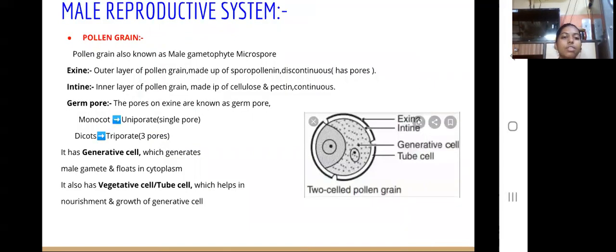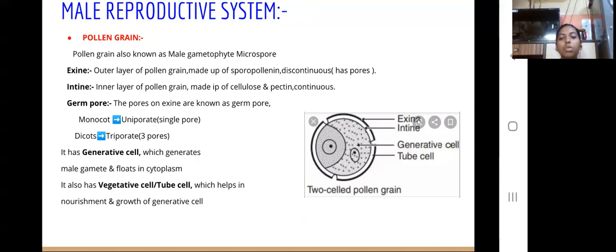Male reproductive system. Now pollen grain. Pollen grain is also known as male gametophyte or microspore. Its outer layer is known as exine, which is made up of sporopollenin secreted by the tapetum. It is discontinuous, that is, it has pores. Second, the intine, which is the inner layer, is made up of cellulose and pectin. It is continuous, that is, it does not have pores.